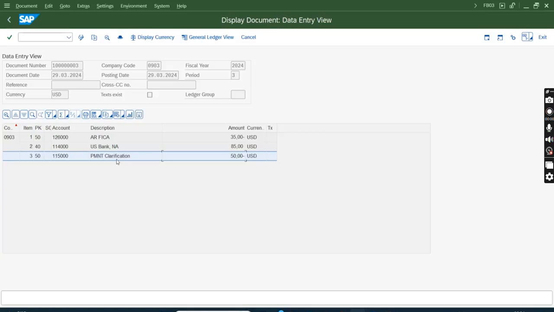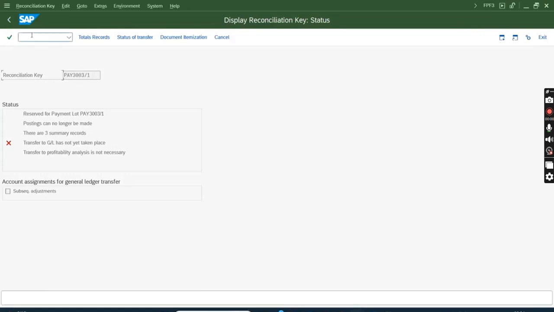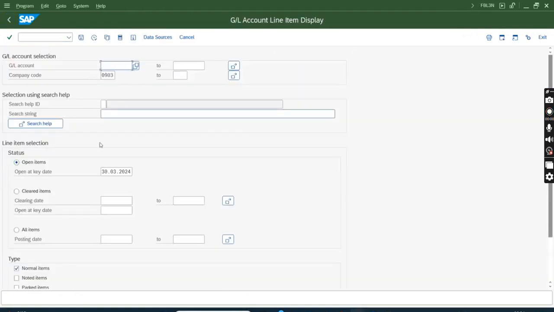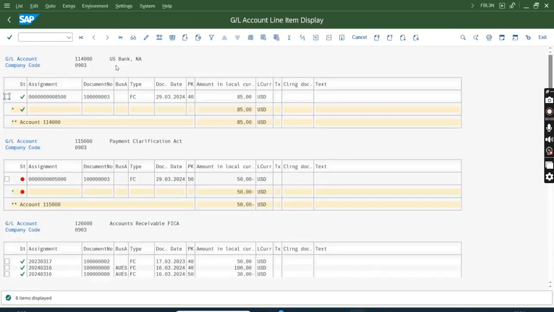Now, if I run the account of payment clarification, I'll see open items. /n FBL3N. Sorry, FBL3N. All items. This is US Bank. The payment clarification, you see the characteristics of the GL account. This is not open item managed. Here you see green tick.